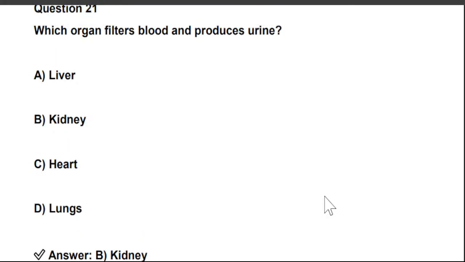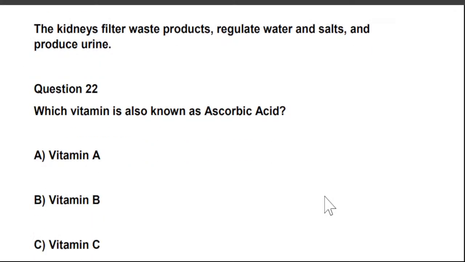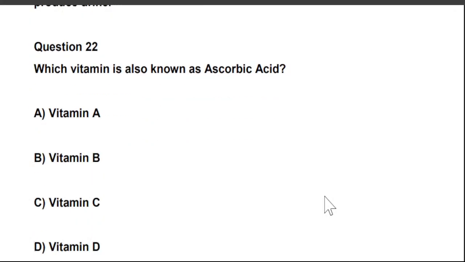Which organ filters blood and produces urine? A. Liver, B. Kidney, C. Heart, and D. Lungs. So that is kidney. B is the right answer. It filters blood and produces urine. Kidneys filter waste products and regulate water and salts and produce urine.